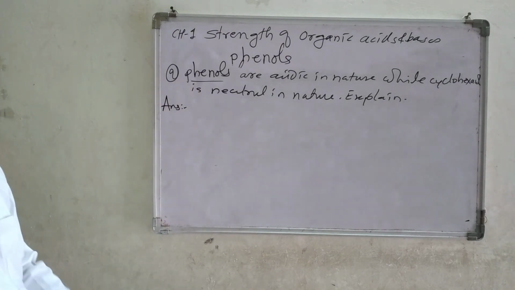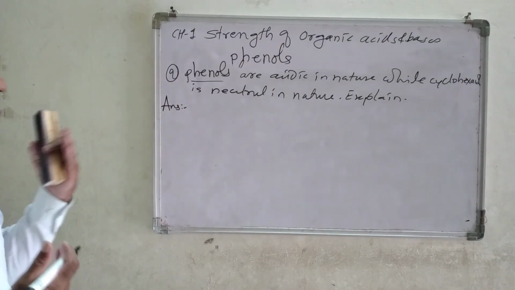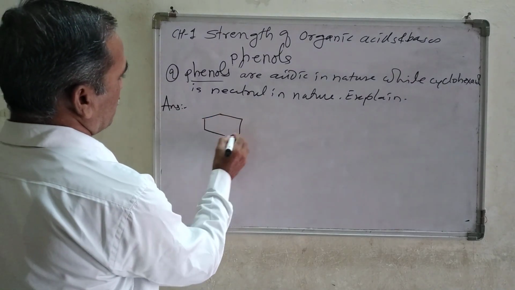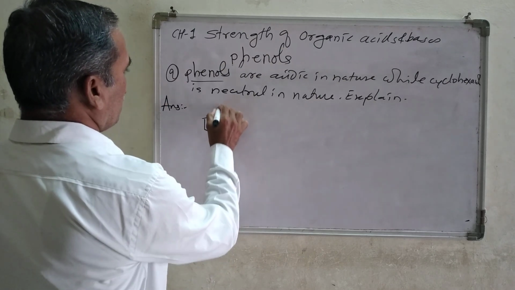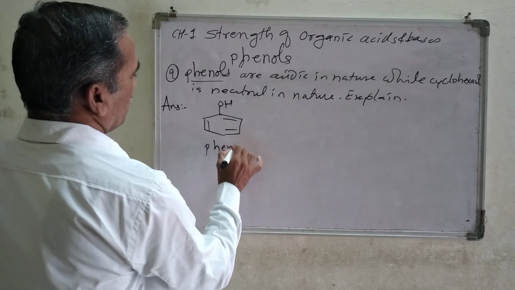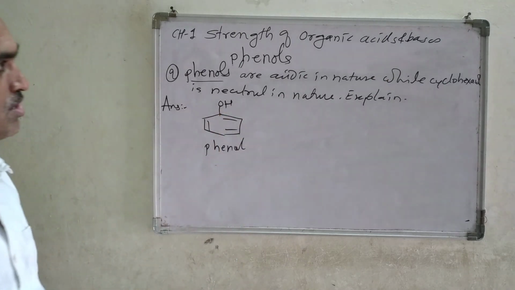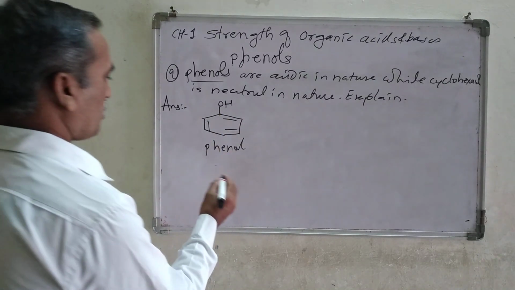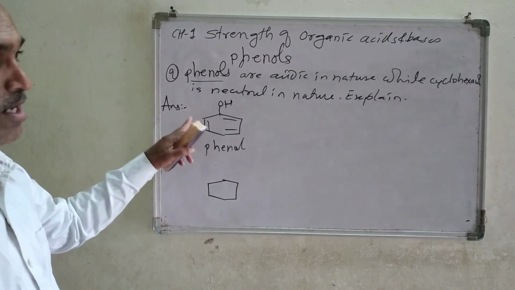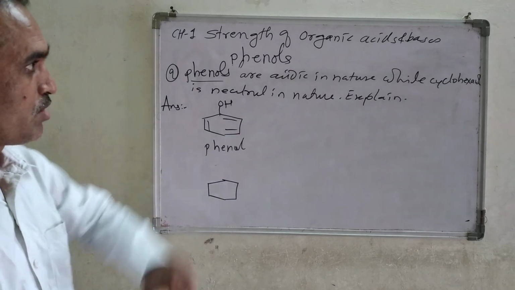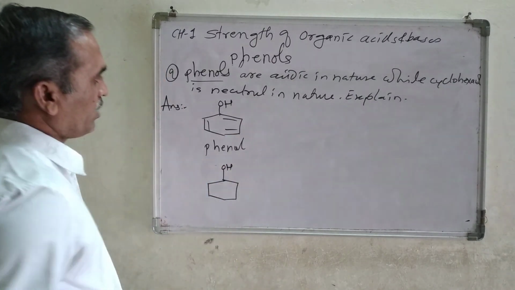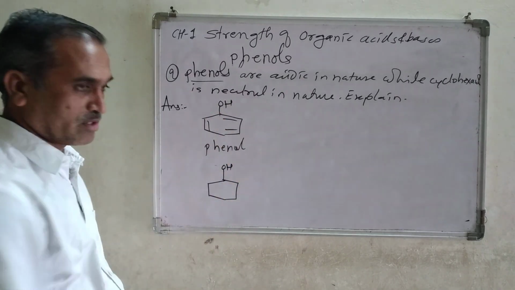Phenol. What could be the structure of phenol? Just now we have seen the structure of phenol is this one. And this is the structure of cyclohexanol. Phenol is aromatic in nature, whereas cyclohexanol is aliphatic in nature. Look, both contain a hydroxyl group.